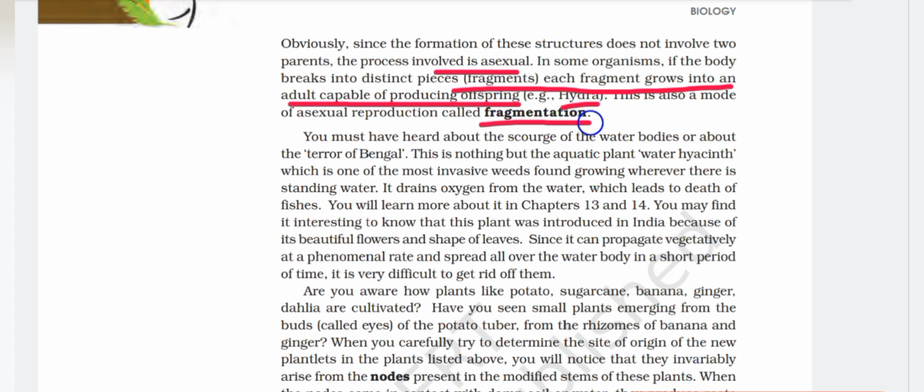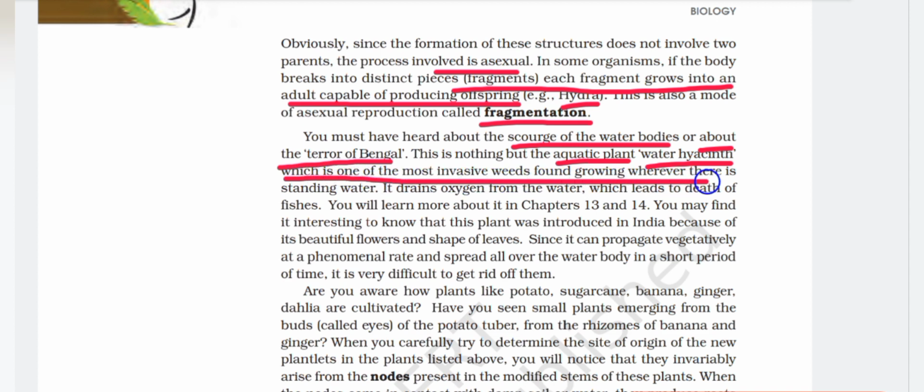You must have heard about the scourge of the water bodies or about the terror of Bengal. This is nothing but the aquatic plant water hyacinth, which is one of the most invasive weeds found growing wherever there is standing water. It drains oxygen from the water, which leads to the death of fishes. You will learn more about it in chapter 13 and 14.